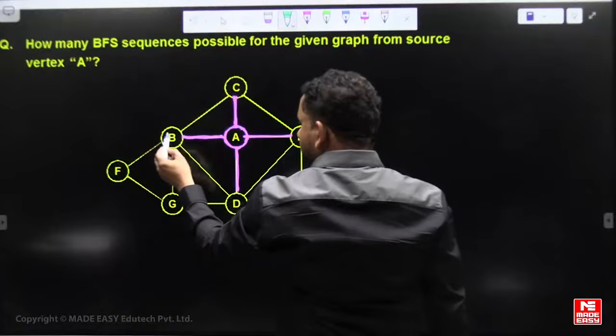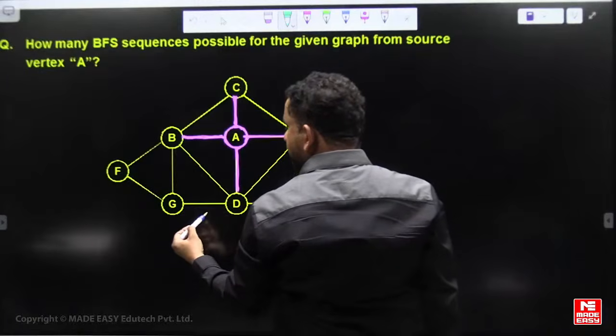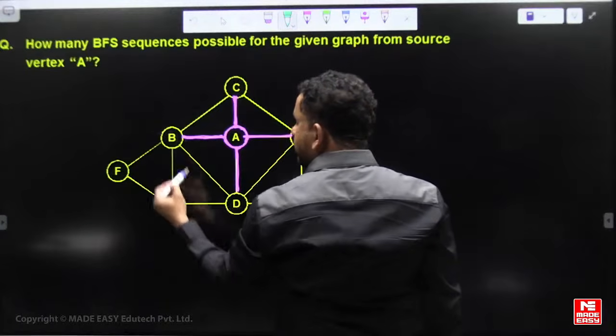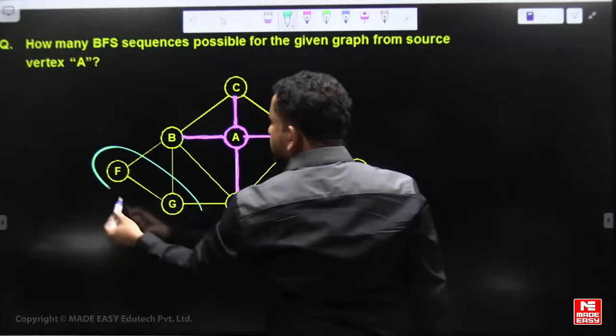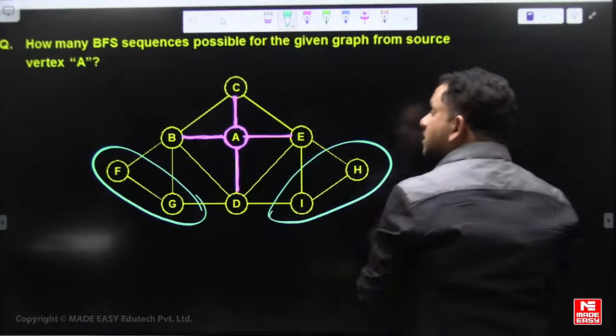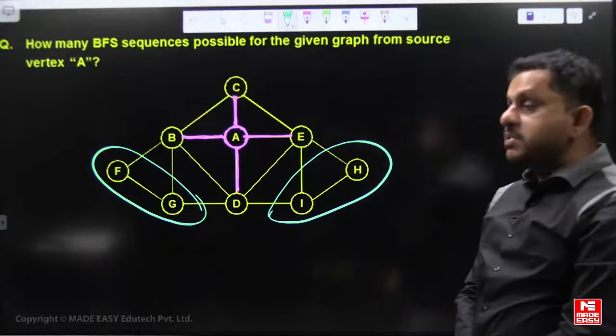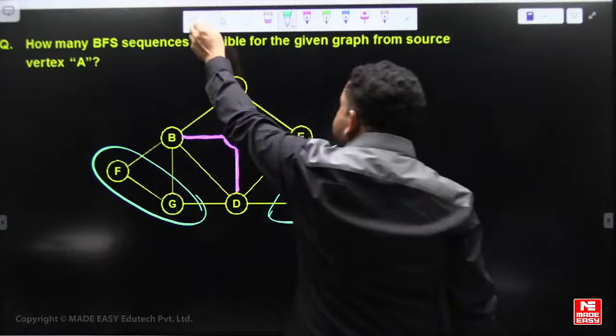Then after that, B's adjacent and D's adjacent vertices are the third level. These are adjacent to the second level vertices. That means the BFS spanning tree has 3 levels.